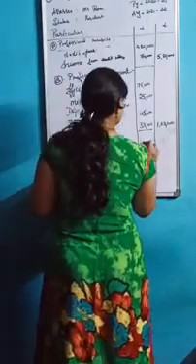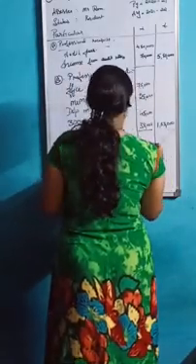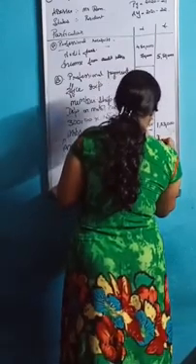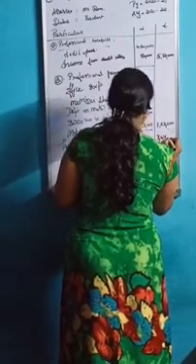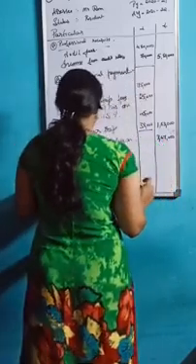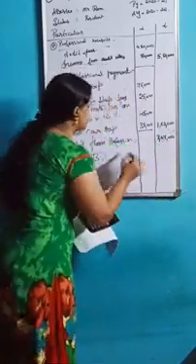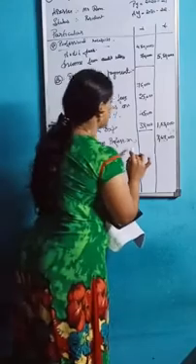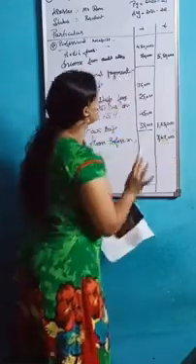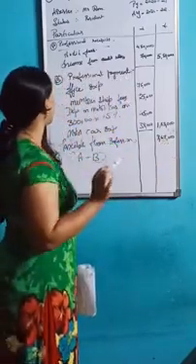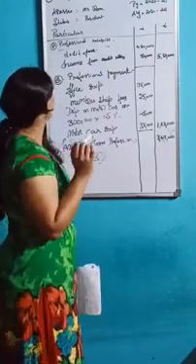You will get 3,67,000. So finally you will get the answer, the taxable income from profession, that is 3,67,000.